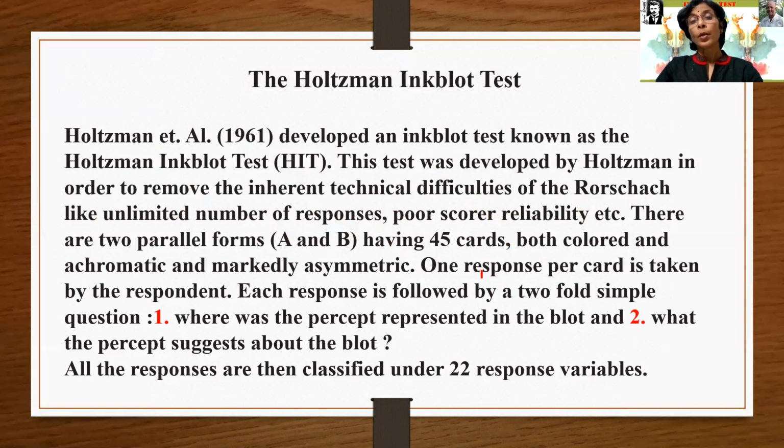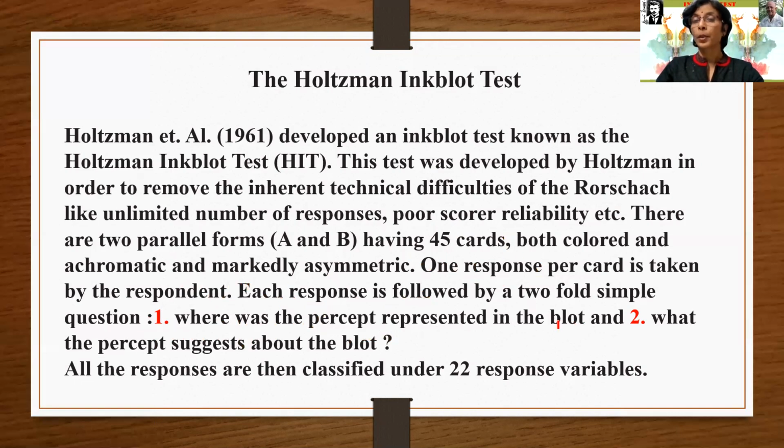Okay, so having 45 cards, both colored and achromatic and markedly asymmetric, one response per card is taken from the respondent. Each response is followed by a twofold simple question. One question is, where was the percept represented in the blot?